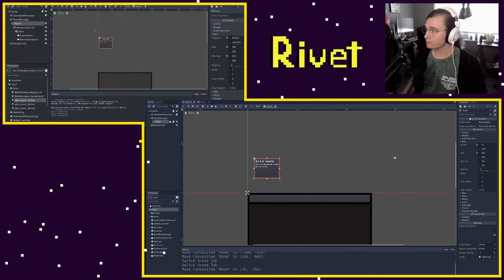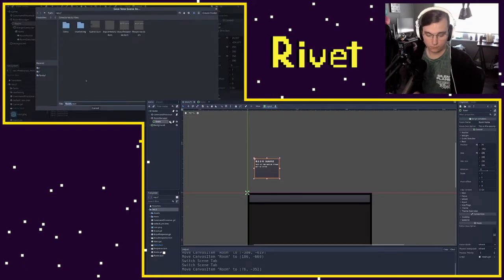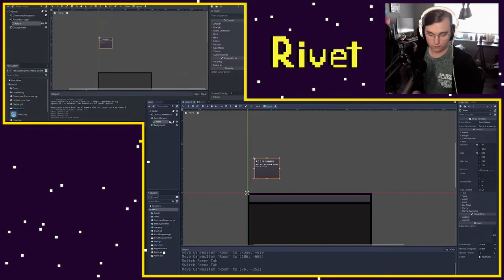But getting ahead of ourselves, we'll get back to that later on. Okay, so we've got a room node. Let's actually add the script, because this is what is going to determine our gameplay here. So one thing I'm going to do is right-click on a room node, and say save branch as scene, because we want to save this as its own scene that we can continue to reuse as we continue to develop our game.